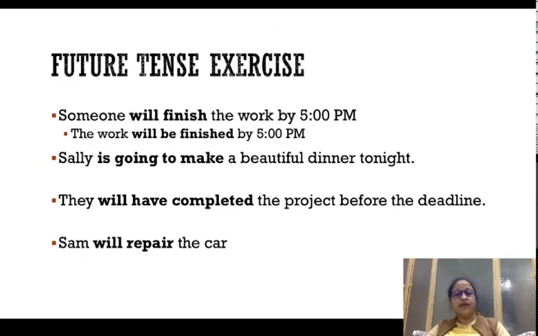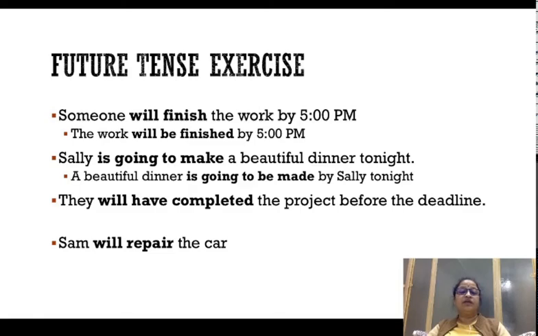How does the conversion of the is going to format change? It becomes is going to be, and then make will take the third form, and it's going to become made, and the rest everything is going to be like usual. A beautiful dinner is going to come first. A beautiful dinner is going to be made by Sally tonight. Sally is now going to come into object place, and tonight is going to remain where it is.